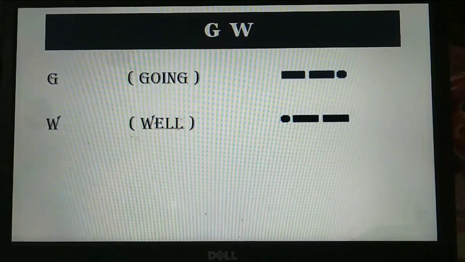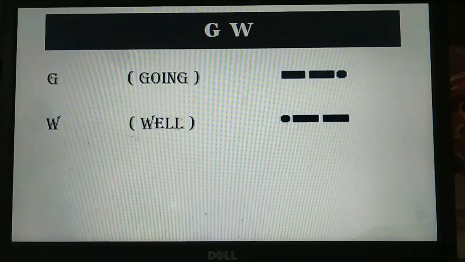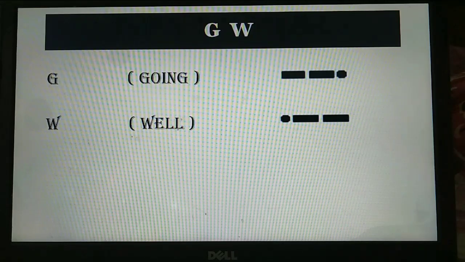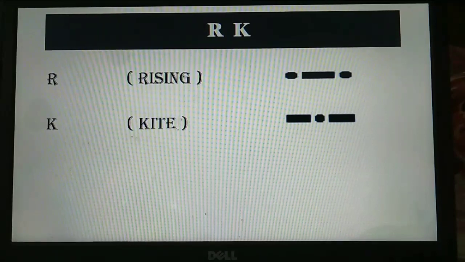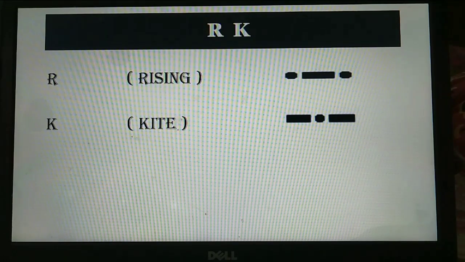My next grouping is GW. GW is going well. Going well is also a very common term, so you can learn it easily. So G is dah dah dit, and W is dit dah dah. My next grouping is RK, that is rising kite. R is dit dah dit, and K, Kilo, is dah dit dah.